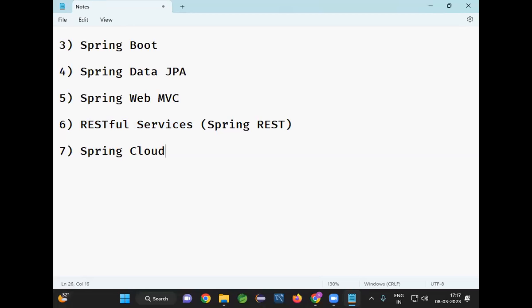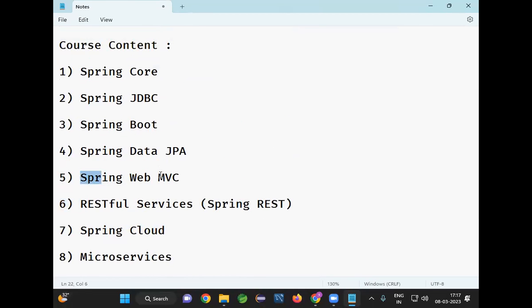There is a concept called Spring Cloud, and after the Spring Cloud concepts are completed, we will go for microservices. Microservices is very important for every Java developer. Every project in the industry is developed based on microservices architecture. To develop microservices, we need to know Spring Cloud concepts, RESTful services, Web MVC, Data JPA, Spring Boot, and the Spring Core module.